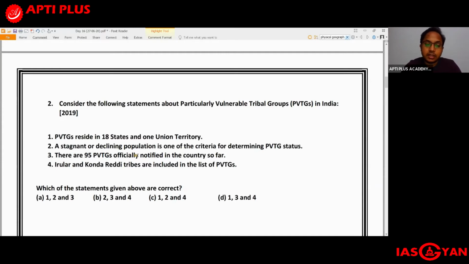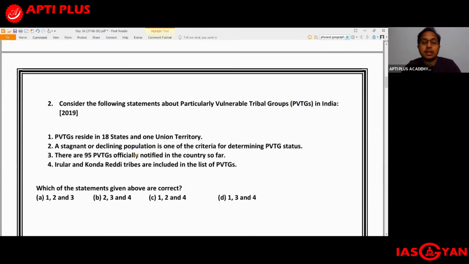The third statement, there are 95 PVTGs officially notified in the country so far. That is incorrect because there are around 75 PVTGs and not 95. Okay. So the third statement is incorrect. And the fourth statement, Irula tribe and the Konda Reddy tribes. The Irula tribe and the Konda Reddy tribes, they are included in the list of PVTGs.